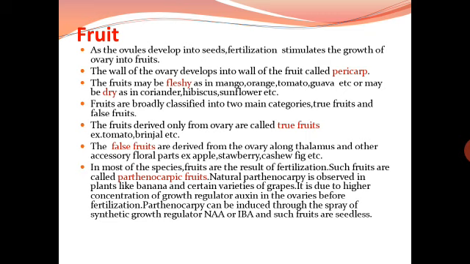So NAA and IBA are the growth regulators. By spraying these growth regulators, parthenocarpy can be induced and such fruits are seedless. A very important question in the exam will be asked: what are parthenocarpic fruits? The fruits which are developed without fertilization are called parthenocarpic fruits.